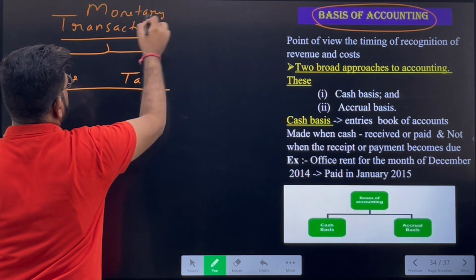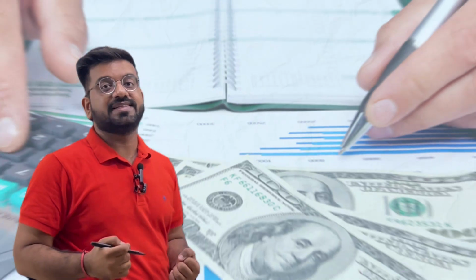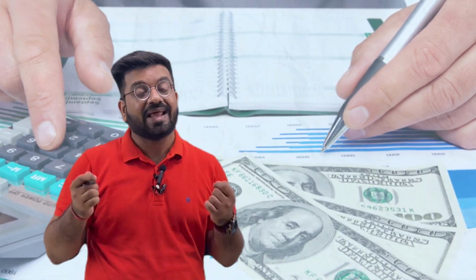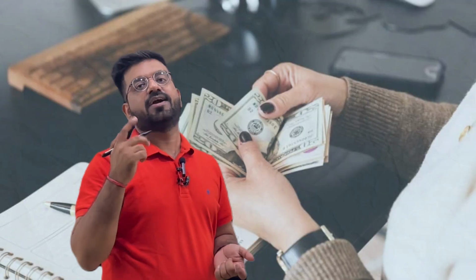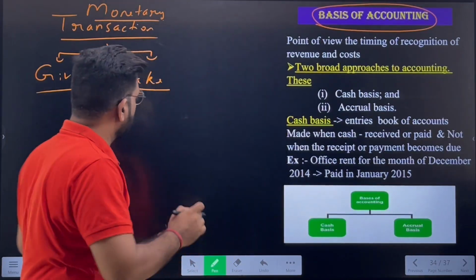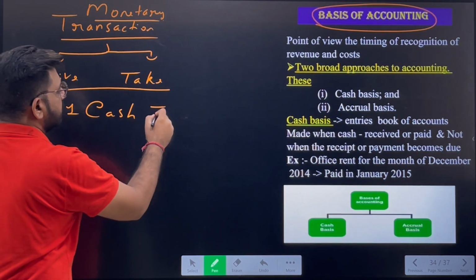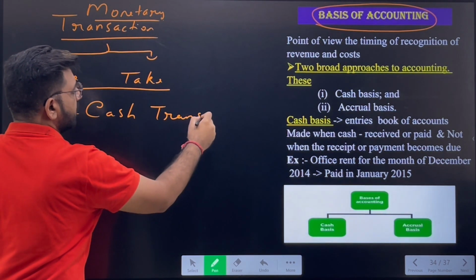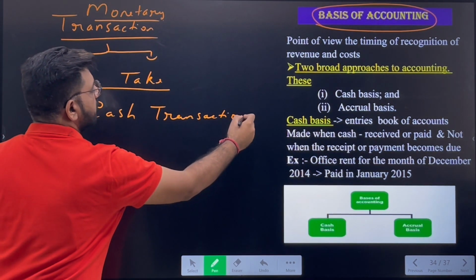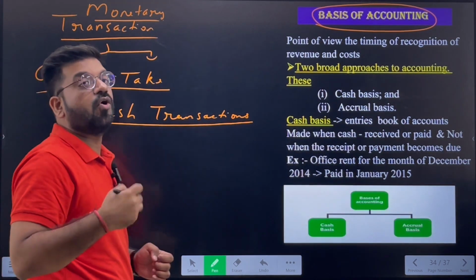Now, the question arises how to record what type of transactions. There are two types of transactions mainly. The first one is the cash transaction. The cash transaction simply means the transaction which involves the inflow or outflow of the cash.